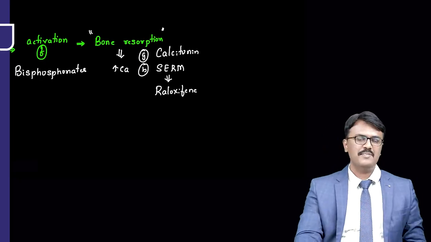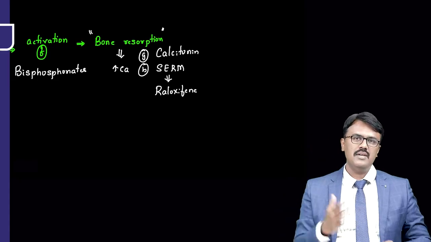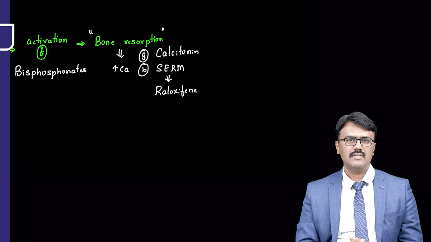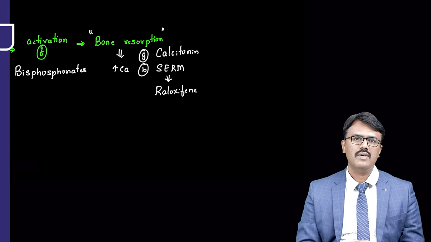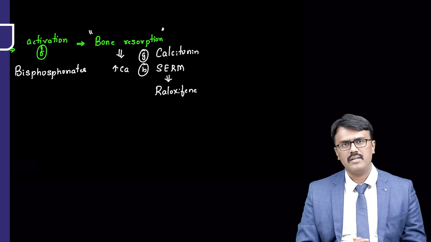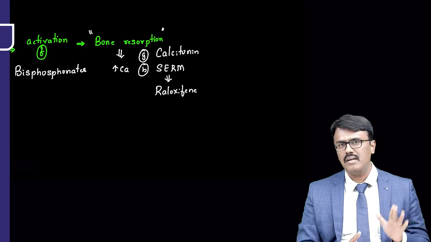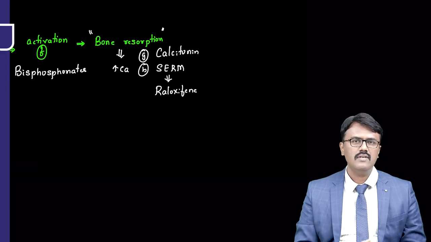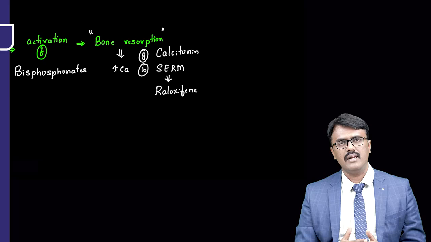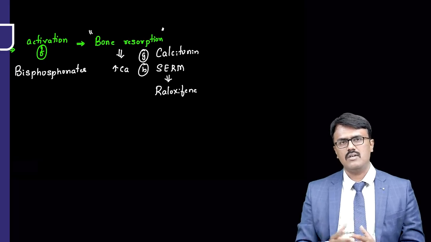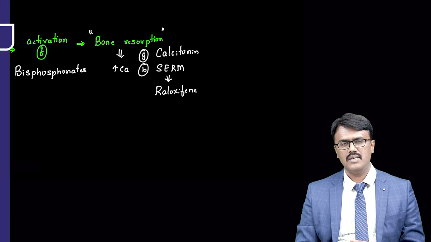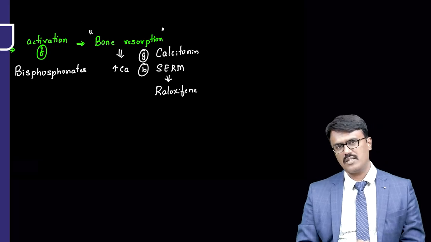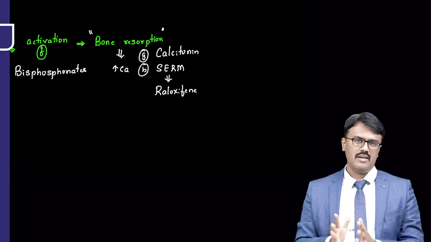So you understood the pathophysiology here. First we give vitamin D supplementation and calcium supplementation, that is common. Along with that, thiazide diuretics, because they increase calcium. Then we can give recombinant parathormone, but it has to be given intermittently, so it increases bone formation. Another thing is, you can block the rank ligand with denosumab, or you can inhibit the osteoclast activation by giving bisphosphonates, and you can inhibit bone resorption by using calcitonin and a SERM called raloxifene. So we understood the drug targets.